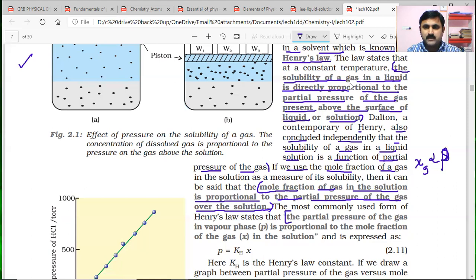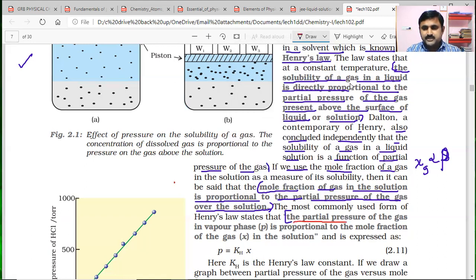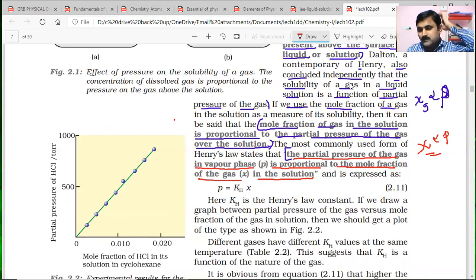Now this is the most commonly used Henry's law. From these two conclusions, it is given as: the partial pressure of the gas in vapor phase is proportional to the mole fraction of the gas in the solution. So mole fraction we will use the symbol chi or x, and partial pressure of the gas we will use the symbol P. So they are directly proportional to each other, and they have introduced the constant here, that is KH.